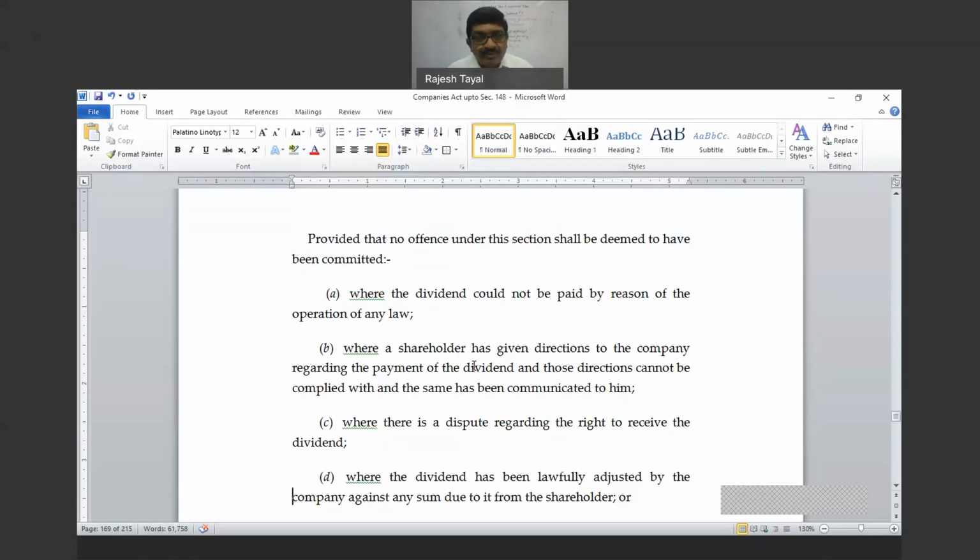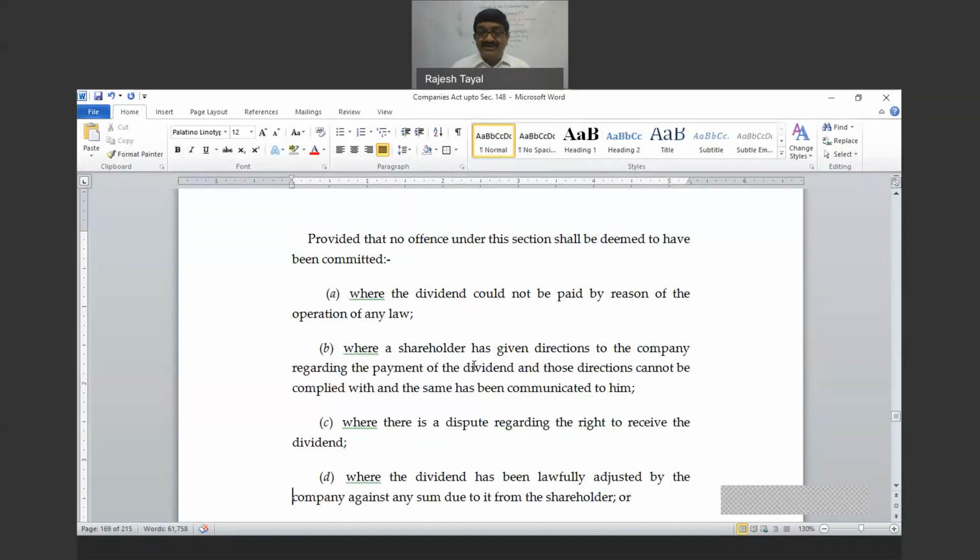Any amount due from the shareholder in the capacity of shareholder. In the capacity of shareholder, only two amounts are due: either the amount of capital or premium thereon, or at the most any interest on delayed payment. Right? Here, the relation of the shareholder with the company is one category. His relationship as a customer with the company is another relationship, and two different relations cannot be clubbed together. So the company cannot adjust this money against the electricity bill due from the shareholder.